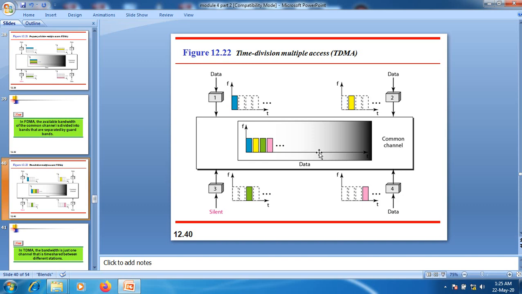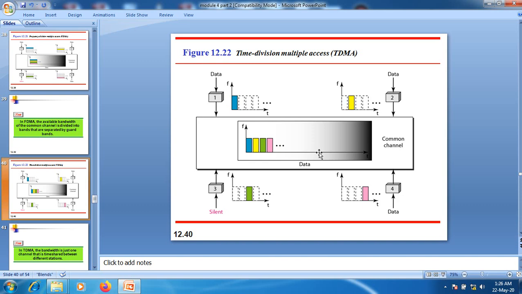The main problem we are facing here is synchronization between the different stations. The station should and must know the beginning of its time slot and the location of its slot here. Maybe we are facing certain problems when it comes to the propagation delays that are introduced in the system whenever these stations are far away from each other.